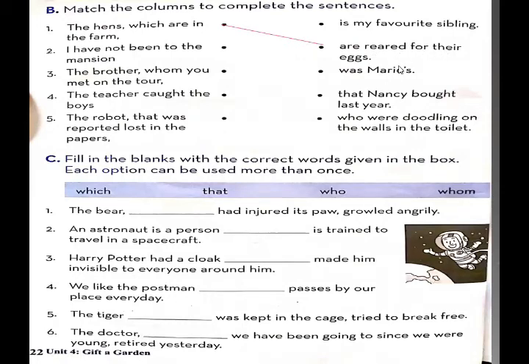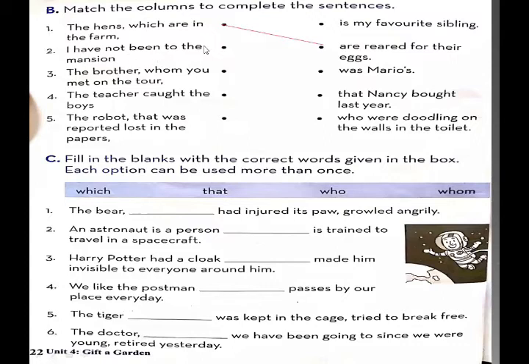Means you are talking about the hens which are rare. Means they are very unique because of the quality of their eggs. So you have to match this column with the second sentence of column number 2.